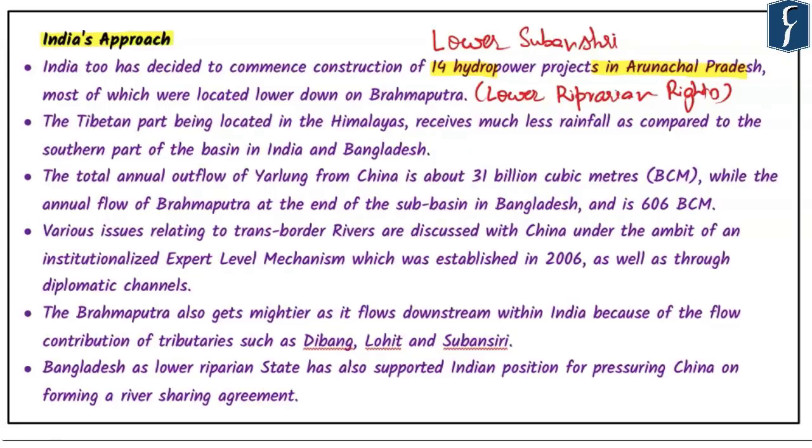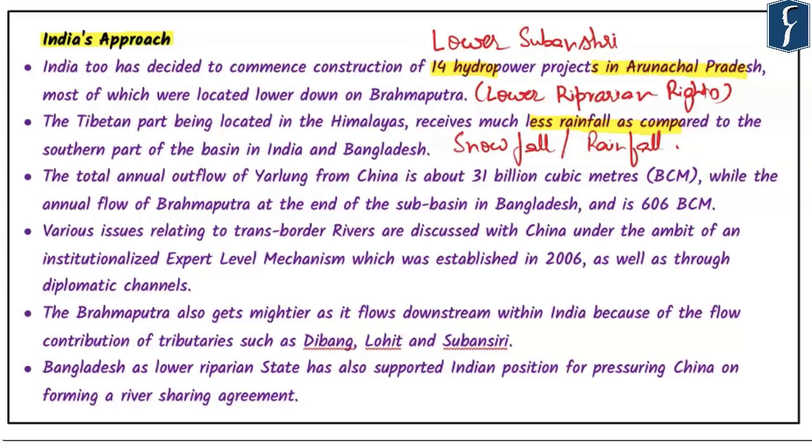Now there is another aspect that we need to understand in terms of the kind of precipitation that is received by the Brahmaputra river. The precipitation is received either in the form of snowfall or in the form of rainfall. Please try to understand that the volume of precipitation varies across the Brahmaputra's sub-basins substantially. It receives snowfall primarily in the Tibetan part, and rainfall is received primarily in the northeastern part of India. What it actually highlights is that the unpredictability that we are assuming in terms of the flow of water in the Brahmaputra is actually much less than what we are fearing. And this is also proven by the third aspect.